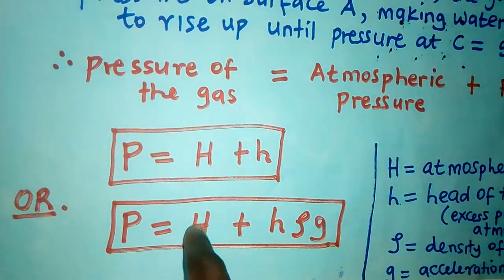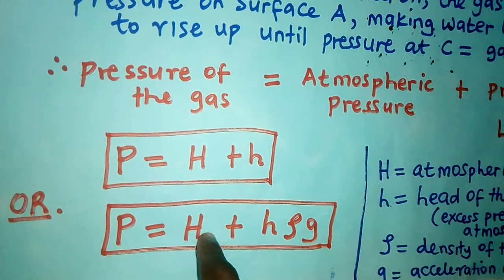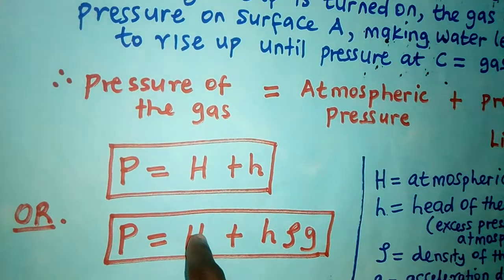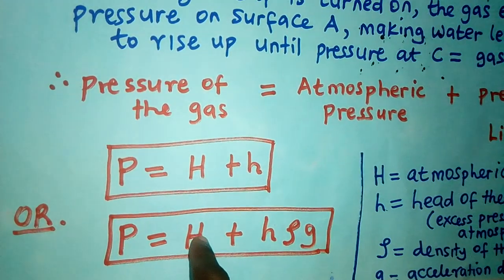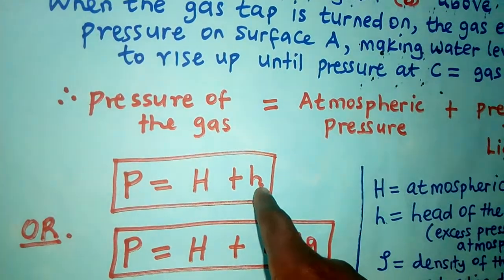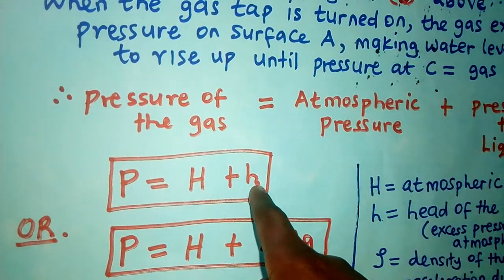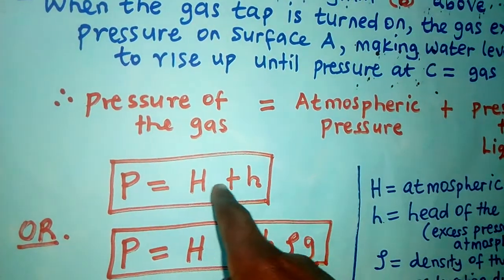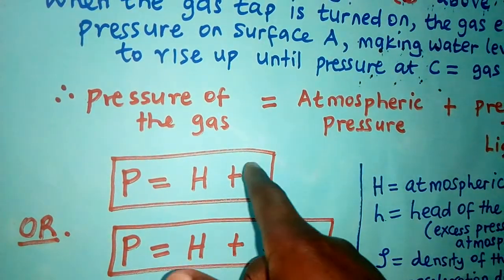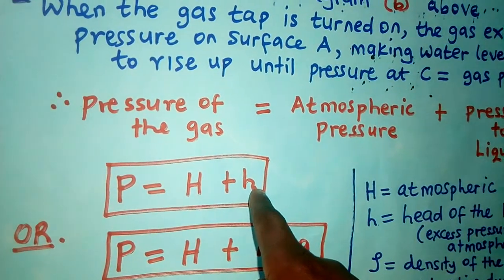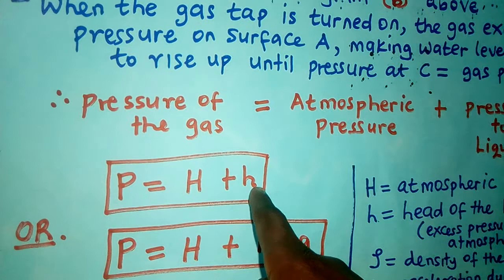What do you do? Supposing atmospheric pressure is in SI units, which is newtons per meter squared. The SI unit of pressure is newtons per meter squared. So if this one is in newtons per meter squared, and this one is maybe in millimeters or centimeters of mercury, there is no way you can add the two because the units are different. So what do you do? You make sure that all of them are in the same units before you add them.